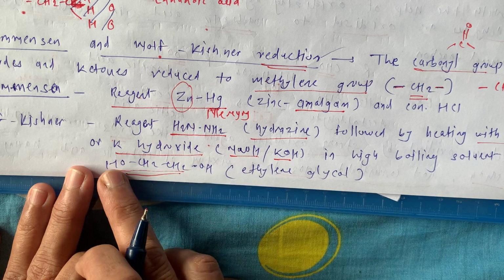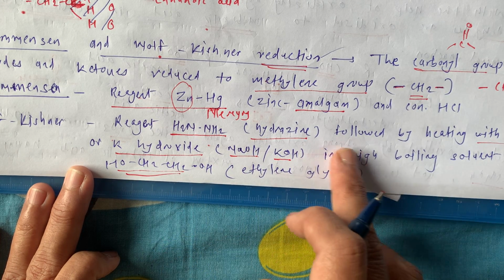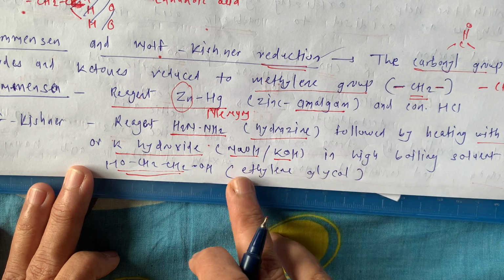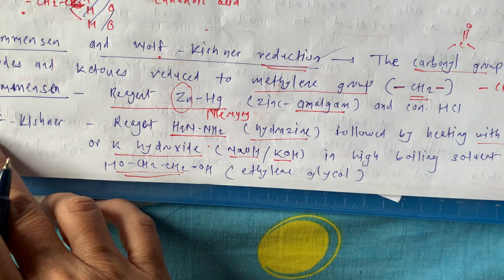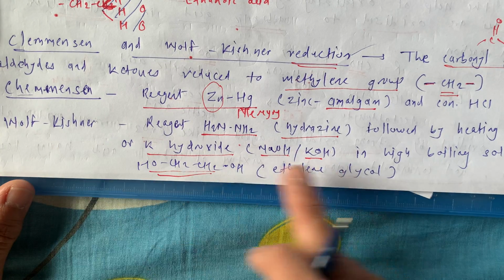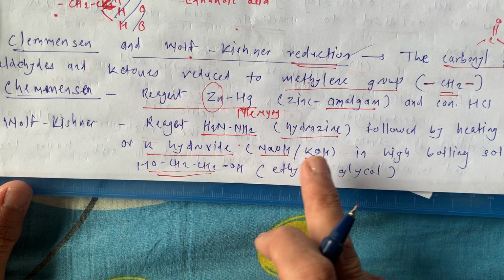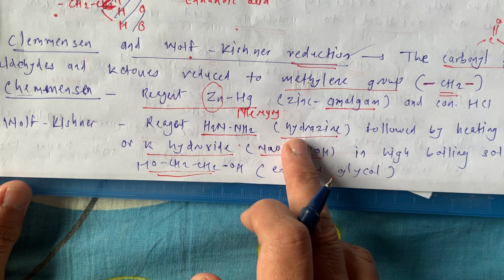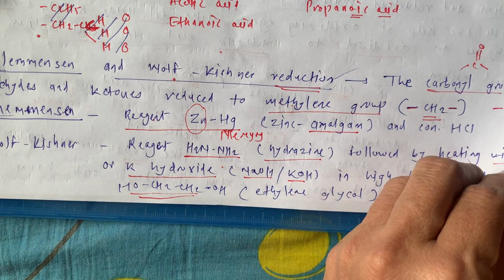When there are 2 hydroxy groups, it is known as a diol, or the common name is glycol. This solvent is a must for the Wolff-Kishner reaction. Without it the reaction is not going to proceed. So you have to remember the solvents and reagents for these two reactions, or for each and every reaction.